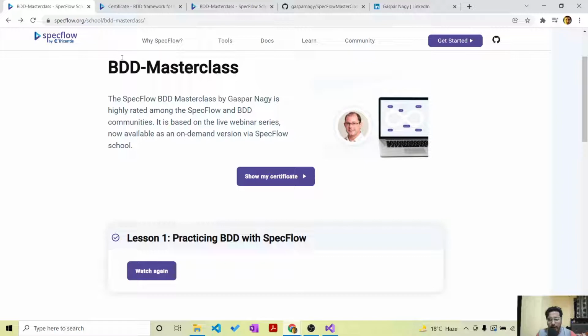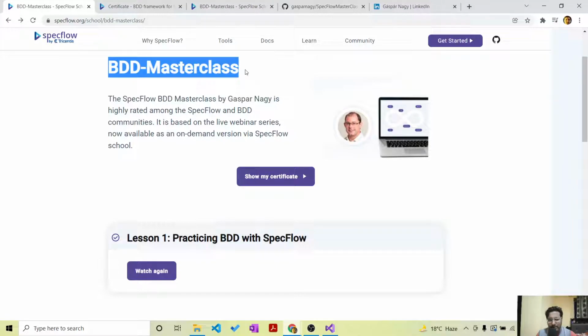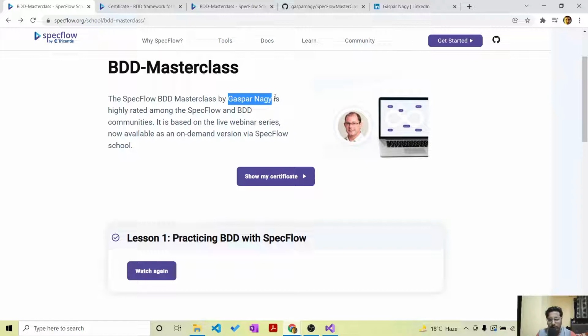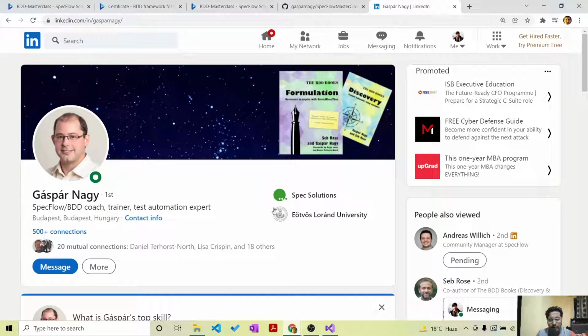Right now, completely free, we are getting this BDD master class, which is being taught by none other than Gaspar Nagy, who is the founder of SpecFlow. So who is this Gaspar Nagy? As you can see, he is a very well known person in the BDD realm. He has two books already written called the BDD books, one on discovery, which is the first step in the BDD process, and the other one on formulation, and I think there is a third one also. So he's a very knowledgeable person who is giving this very high quality training on BDD masterclass.